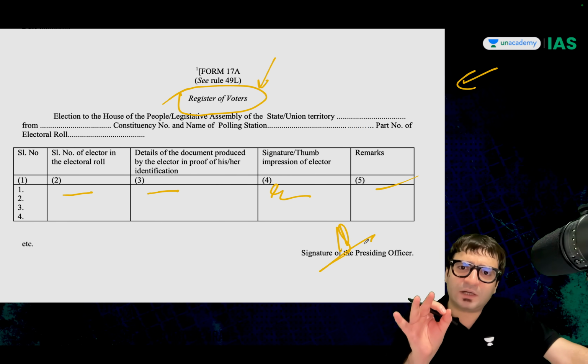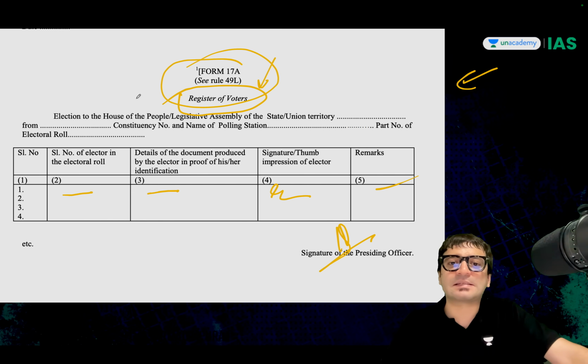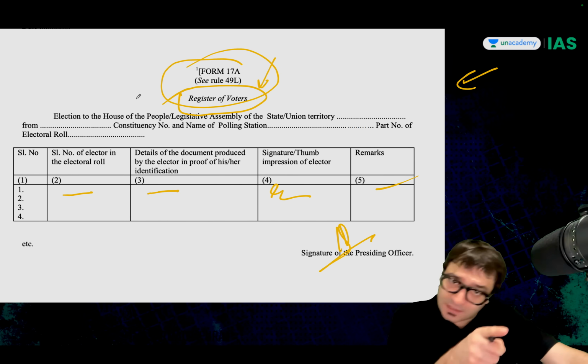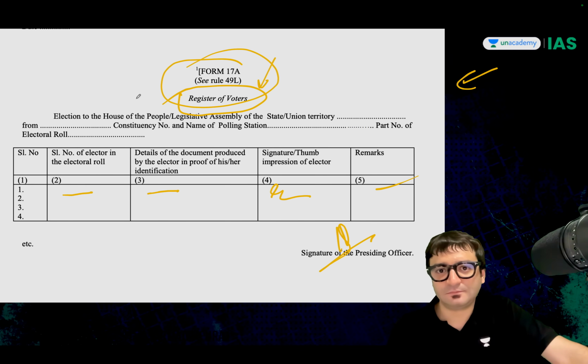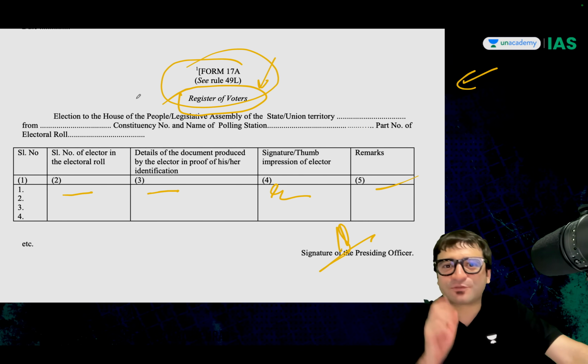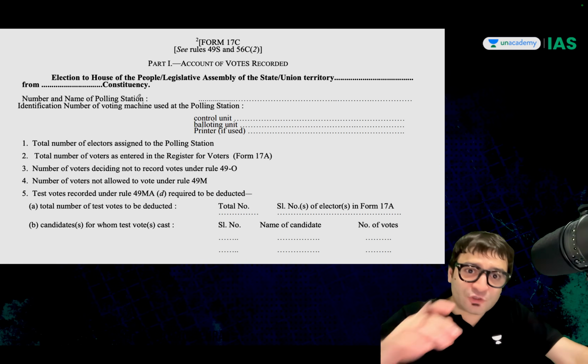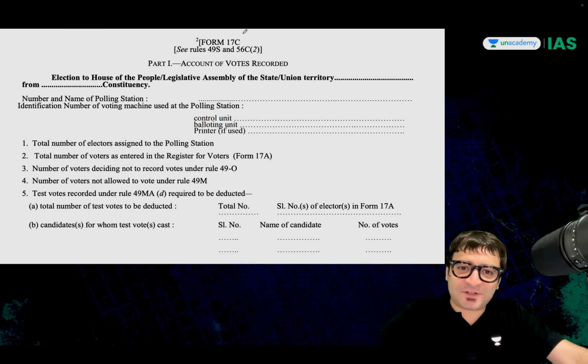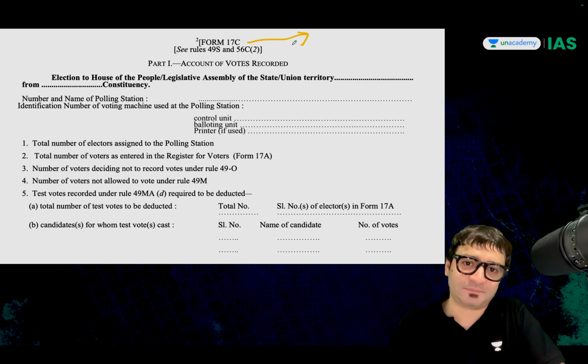Long story short, Form 17A tells us how many people enter the polling booth, because as soon as you enter, you have to fill this form. But once you enter, another document is prepared, Form 17C.